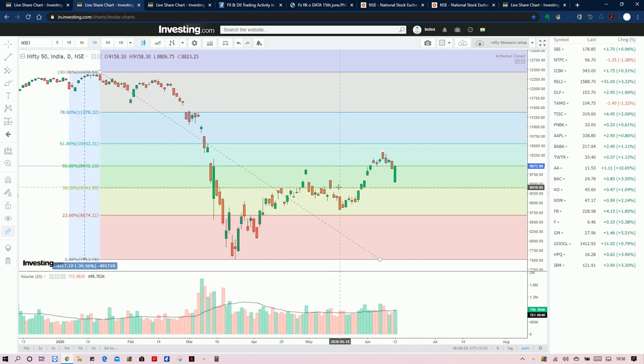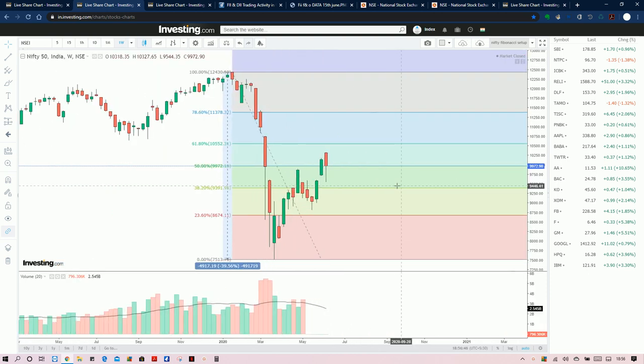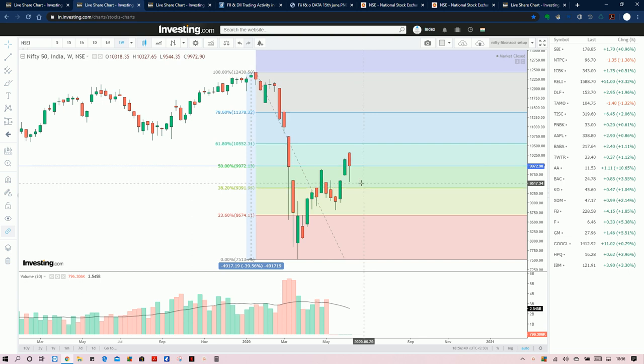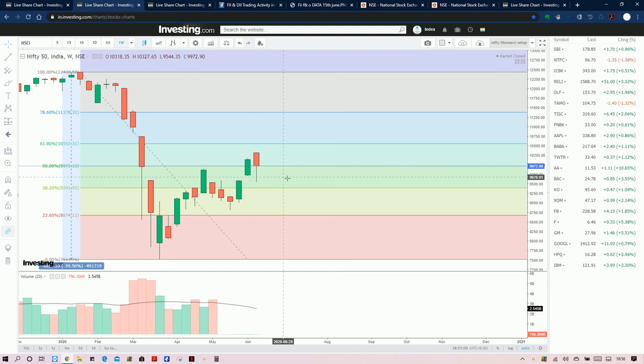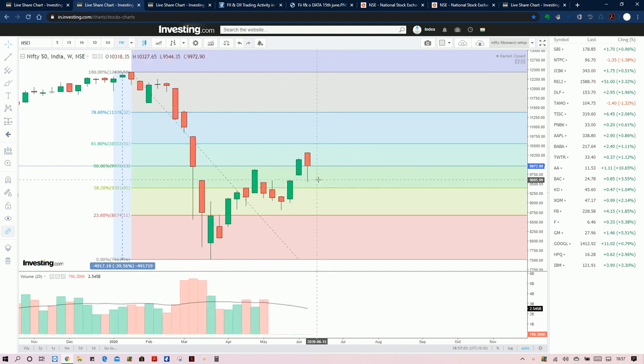But this data from the Fibonacci level is suggesting that this area, that is 9,972, is acting as a strong resistance. Earlier it was acting as a support, now it is acting as a strong resistance for a further up move. We also need to see the weekly chart of this Fibonacci, which confirms the same thing. Once it tried to go near this level, it could not, and we saw a big hammer type candle formed here. So that also confirms a bearish signal in this Fibonacci setup.